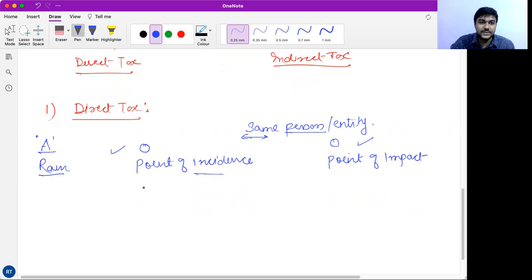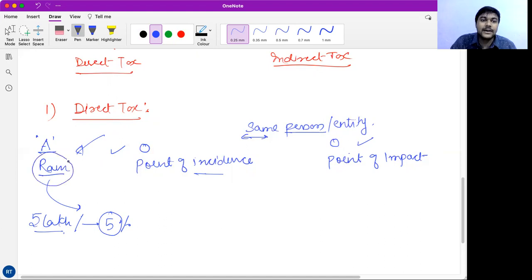Point of incidence means who is eligible, who is paying the tax. So here Ram is paying the tax. For example, Ram is earning, let's say, 5 lakh rupees a year, so he has to pay 5% of his salary as tax. In direct tax, Ram pays the taxable amount, and the money is debited from Ram's own pocket. So the point of incidence and point of impact are on the same person.